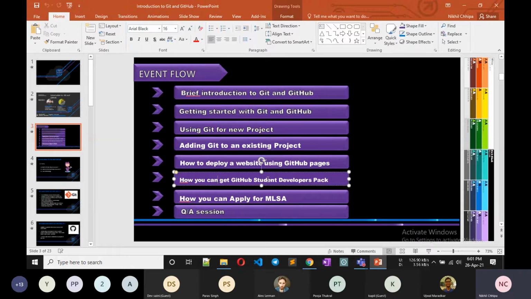GitHub provides students a student developer pack which has $200K in benefits. It contains some platform subscriptions, and you can get GitHub for free. Then I'll tell you how to apply for MLSA, the Microsoft Learn Student Ambassador program, and how to make videos.